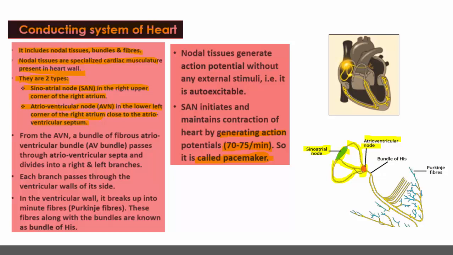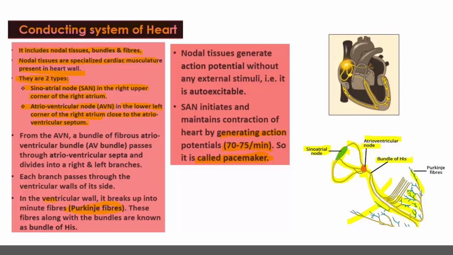From AVN, there is a delay of 0.3 seconds, and further it sends the impulses to bundle of His, and this bundle of His branches in two separate branches. One is right bundle branch and another is left bundle branch. Finally, from these branches, the minute branches arise. They are known as Purkinje fibers.